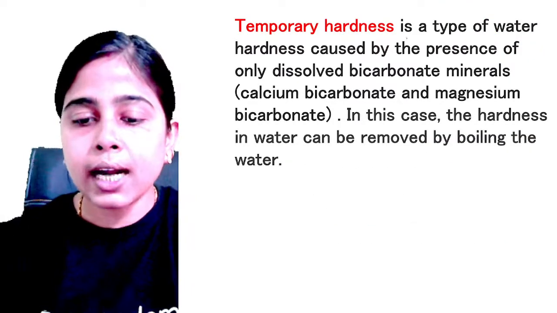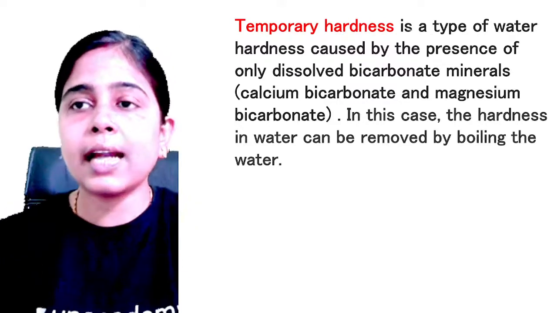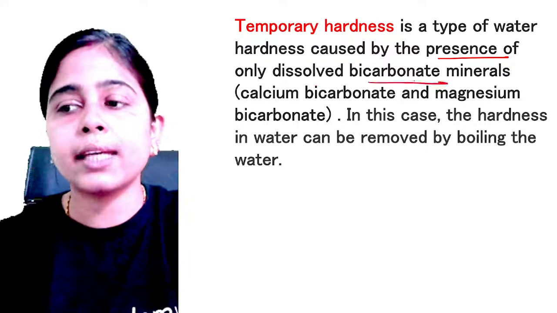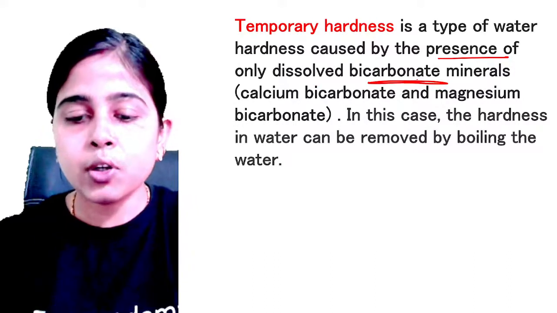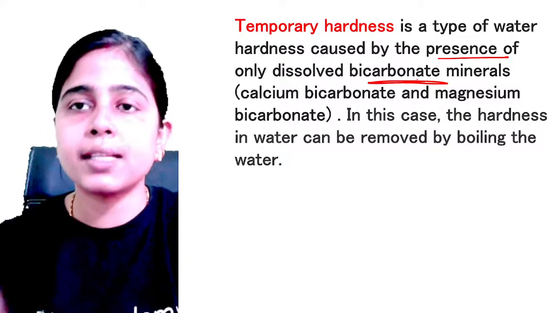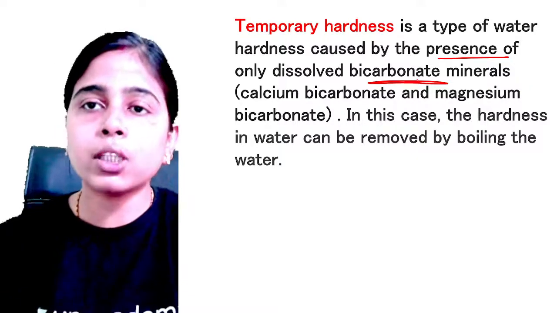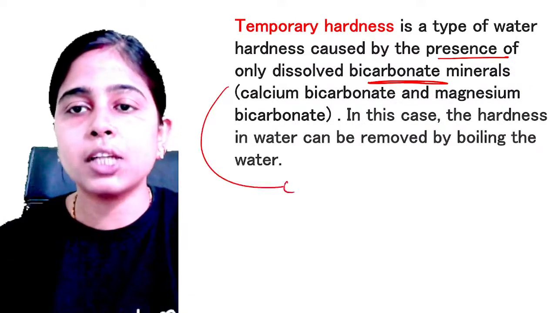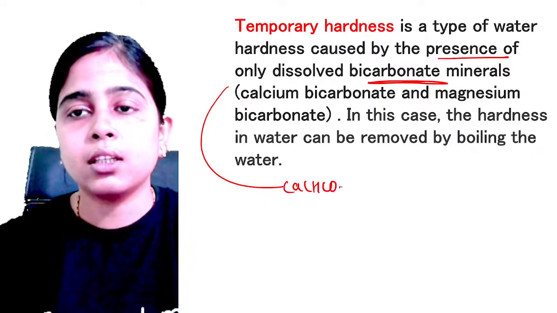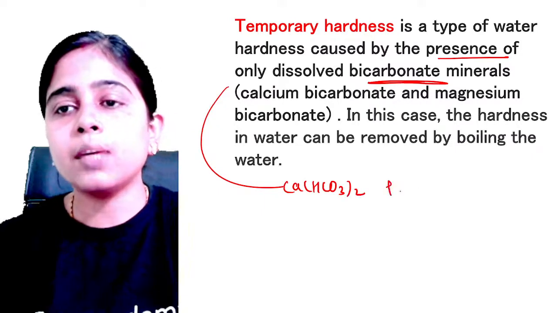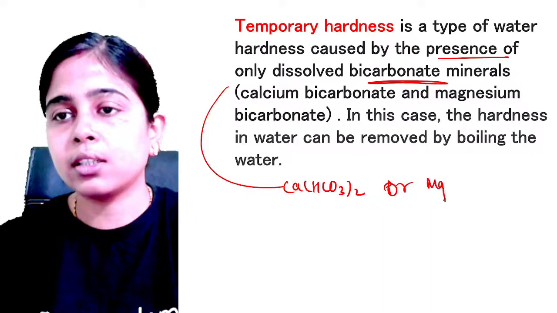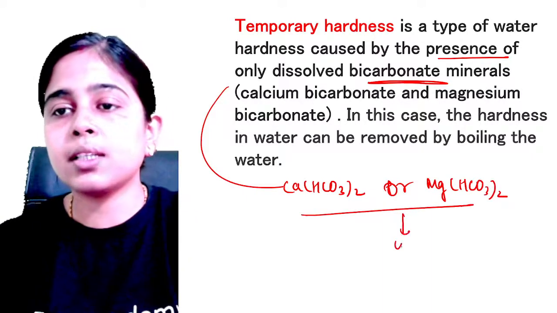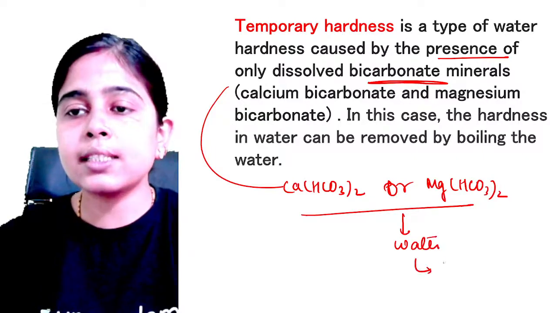Temporary hardness is the type of water hardness caused by the presence of dissolved bicarbonate. If you have dissolved bicarbonate in the water, such as calcium bicarbonate or magnesium bicarbonate, then that water is temporarily hard.